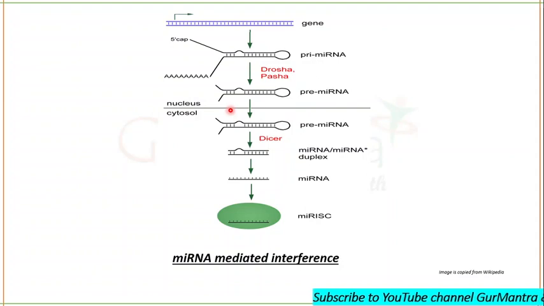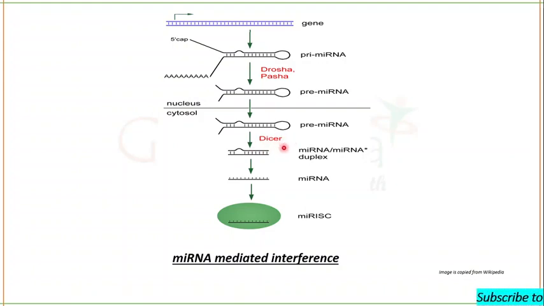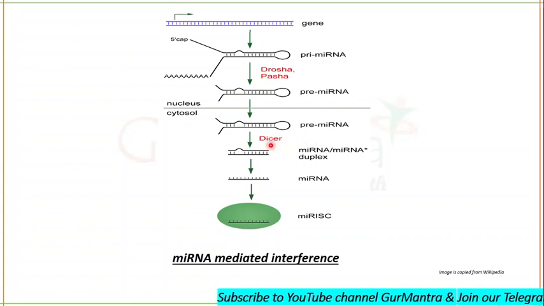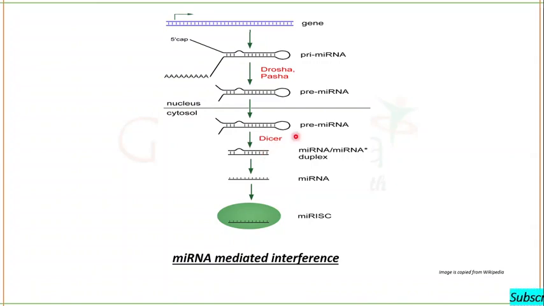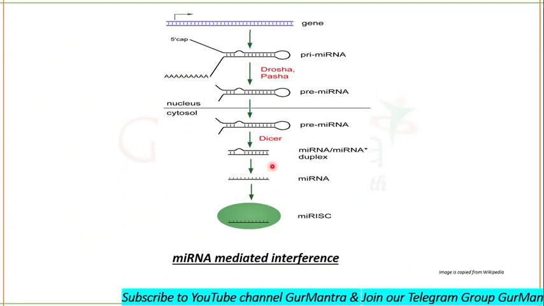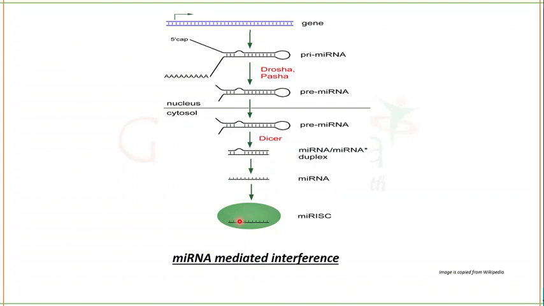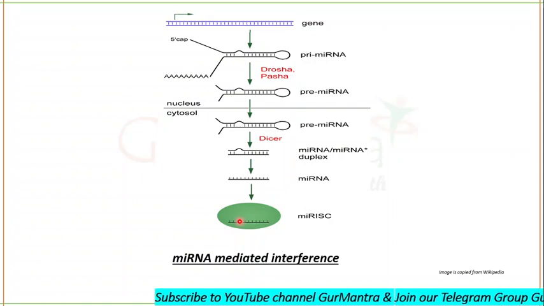Now after the pre-miRNA enters the cytosol, DICER will cleave it into small duplexes which will have 3' overhangs. Now RISC will attach, and there are two strands: the guide strand and the passenger strand. During the activation of RISC, the passenger strand will be degraded. Now this guide strand is going to guide the RISC complex to the target mRNA, where RISC will cause the degradation of the mRNA.